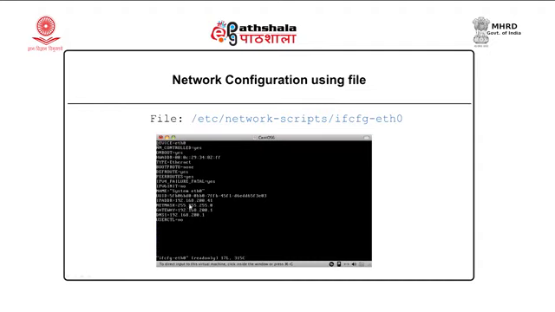Over here you can see the IP address is given as 192.168.200.41. If I want to change the IP address, I will simply modify this single line. Network mask, gateway, all these things are also given in this file. So, this is another way of modifying or giving the IP addresses.